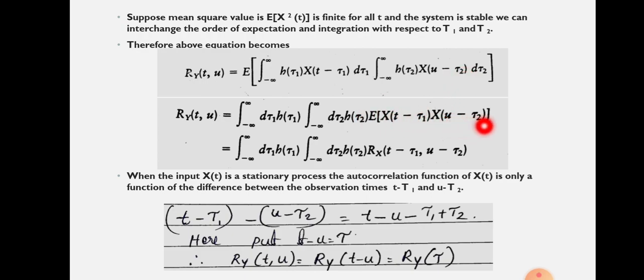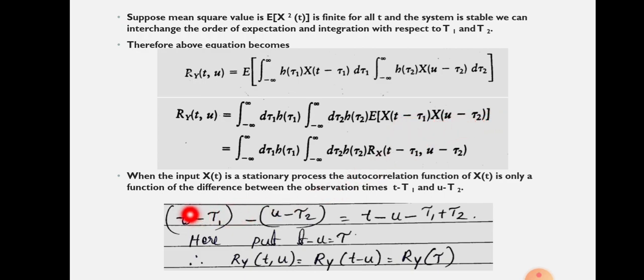So we can write the expectation like this. And what is this one? You know that in the case of a wide-sense stationary process, the autocorrelation function depends on the time difference. So here what are the times? One time is t minus tau 1 and the other time is u minus tau 2. So what is the time difference?